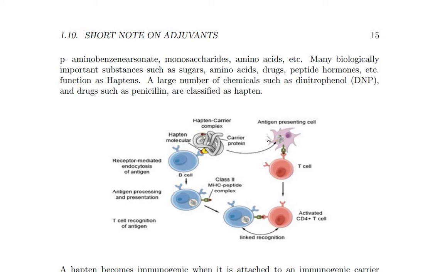Okay, so hapten is a very useful dimer structure. Dimer structure means both functioning as a single. అంటే ఇక్కడ మీకు ఏంటంటే haptens లో మీకు the important substances such as sugar అంటే extra boost up in the haptens. Extra boost up means antigen presenting cells ని recognize చేస్తుంది ఏవి B cell epitopes and T cell epitopes. ఇక్కడ extra boost up in the haptens. So like that sugars, amino acids, drugs, peptide hormones, etc. These are the functions of the haptens.